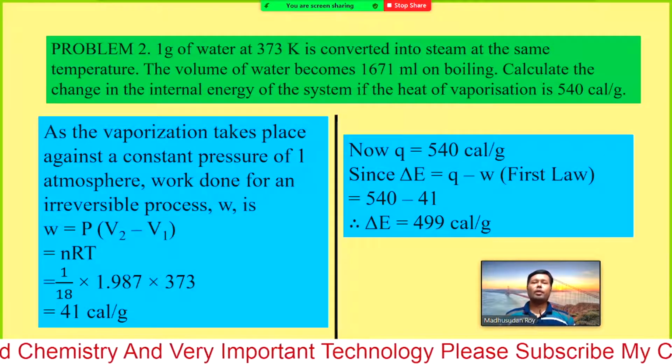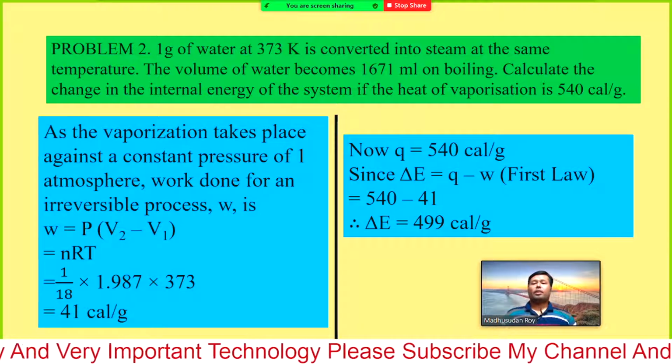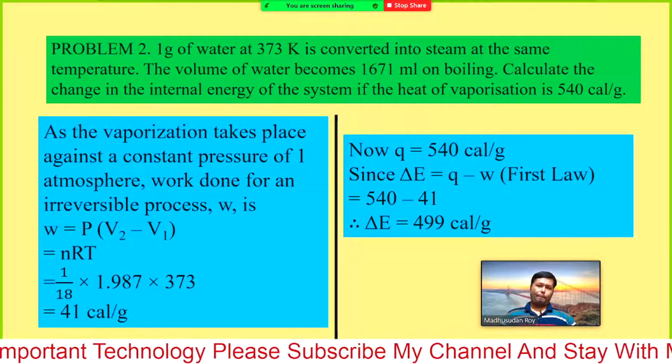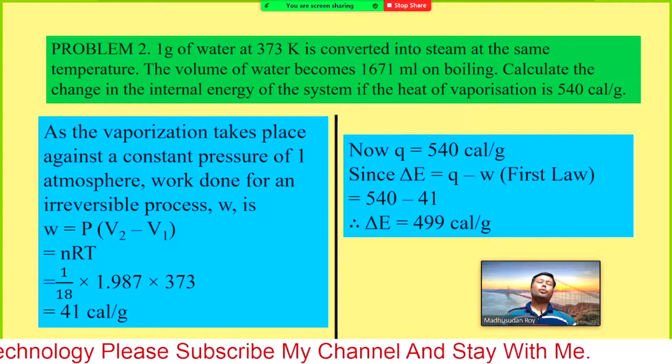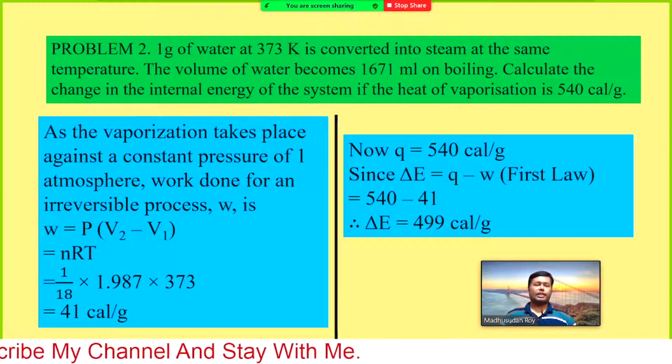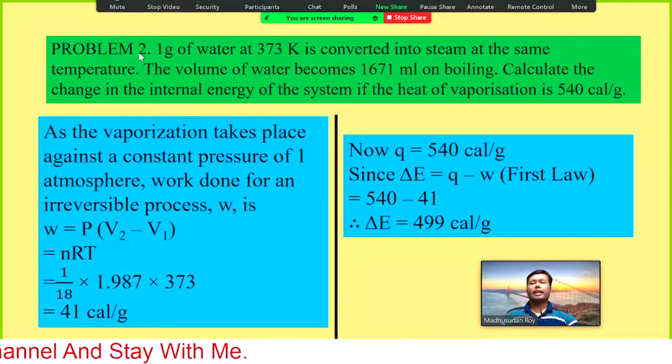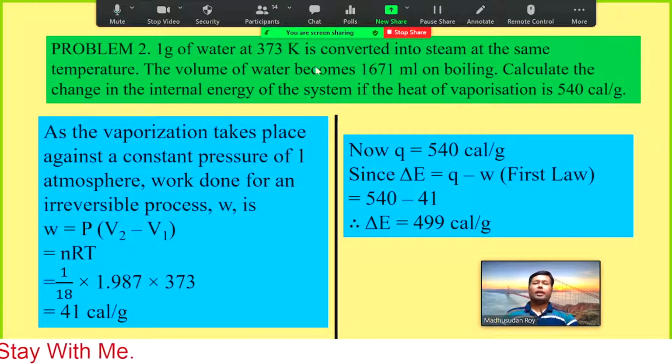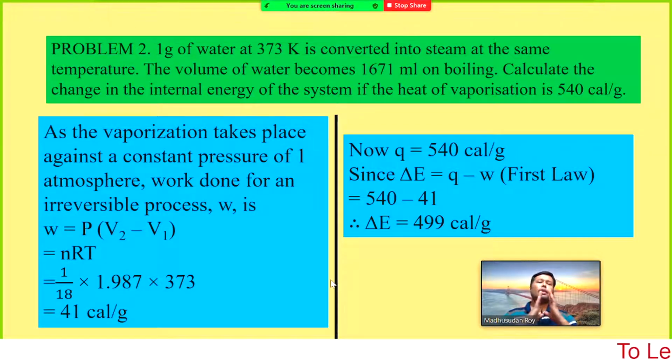Now problem 2. 1 gram of water at 373 Kelvin is converted into steam at the same temperature. So first of all, you have to think about 1 gram of water.